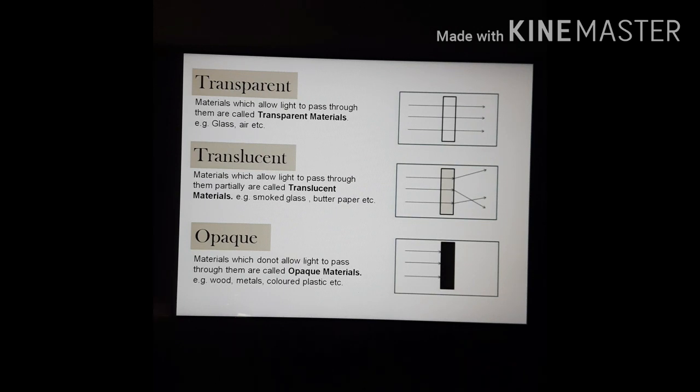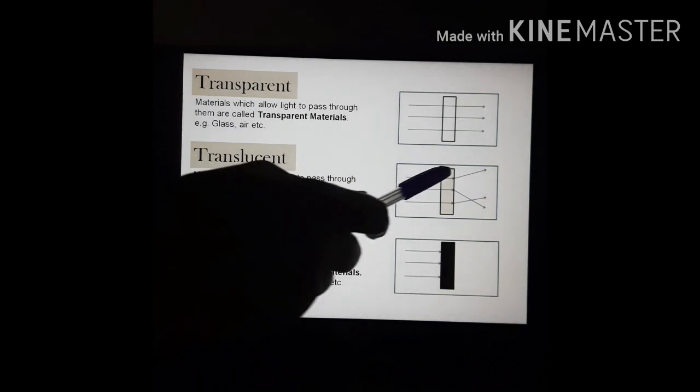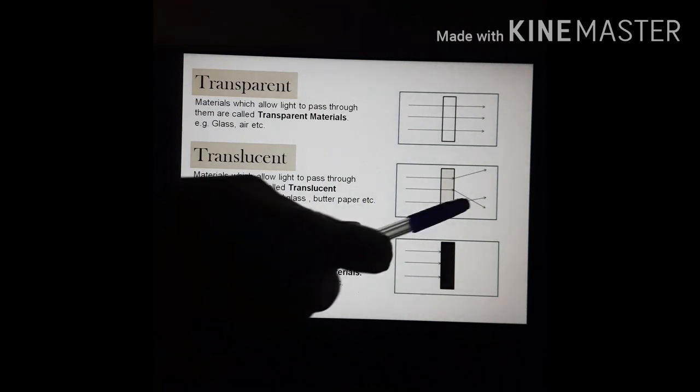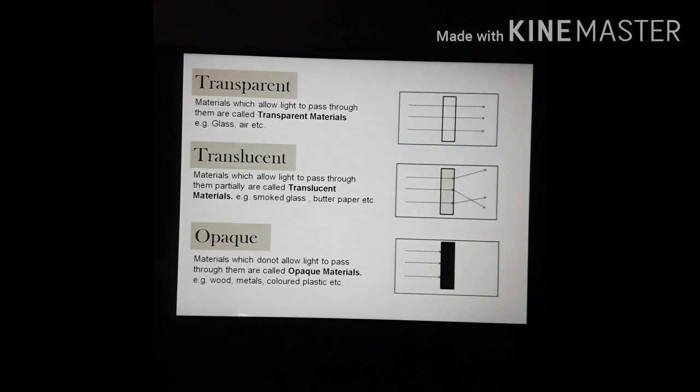Next is translucent. Materials which allow light to pass through them partially are called the translucent materials. For example, smoke glass, butter paper, etc. In this picture, you see that there is a smoke glass. When light falls upon this glass, it partially allows light to pass through them and forms a blur picture, not a clear picture. These materials are called the translucent materials.